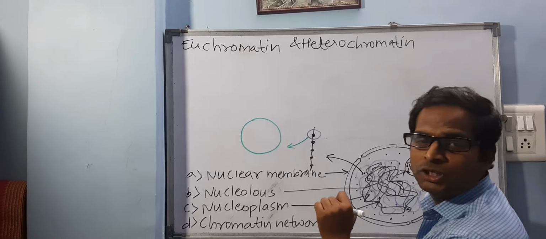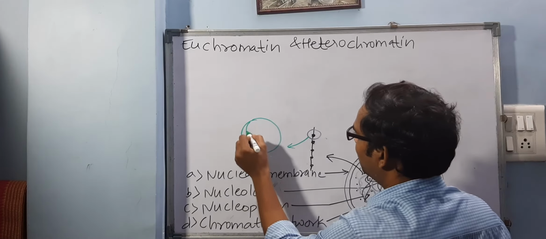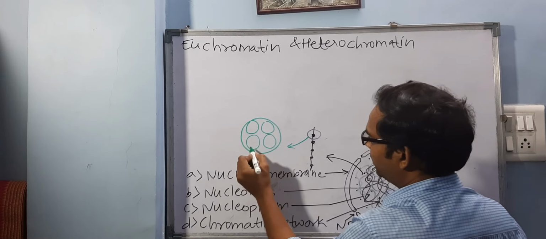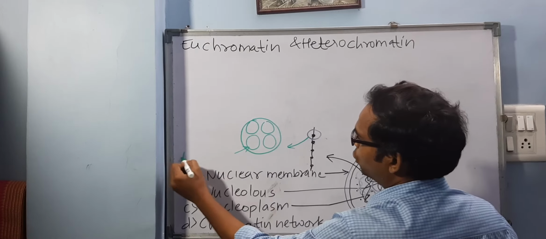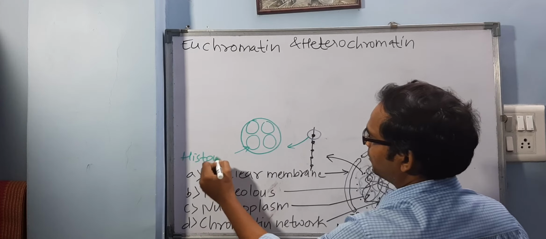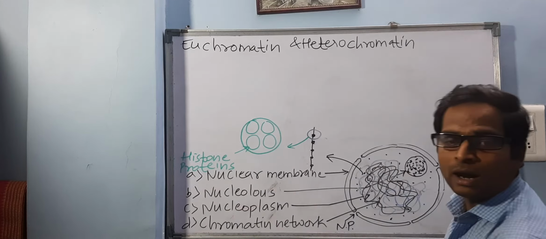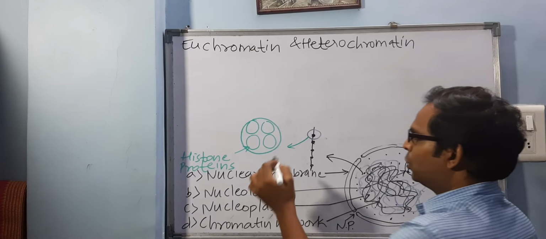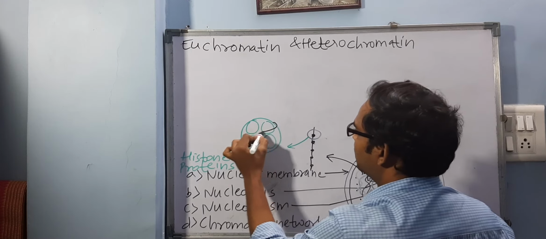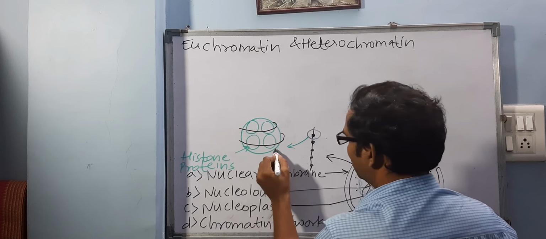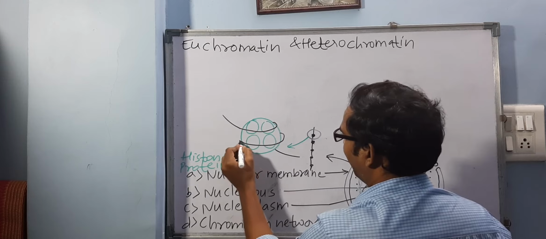Here you will get one round structure which contains histone proteins inside. What are these called? Histone proteins. And these histone proteins are surrounded by DNA which is coiled around it like this. Two turns of DNA.